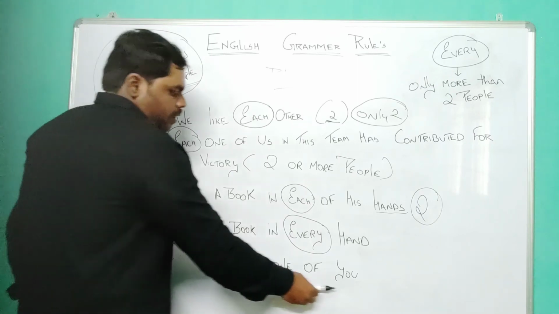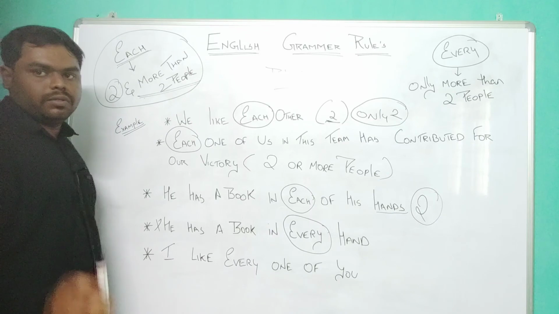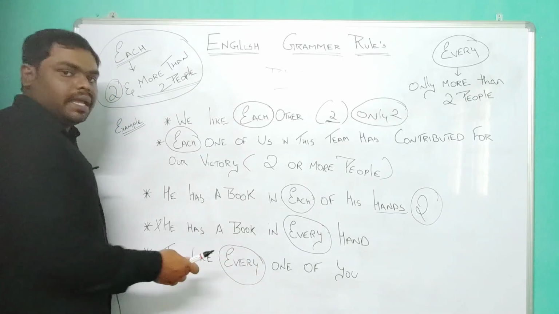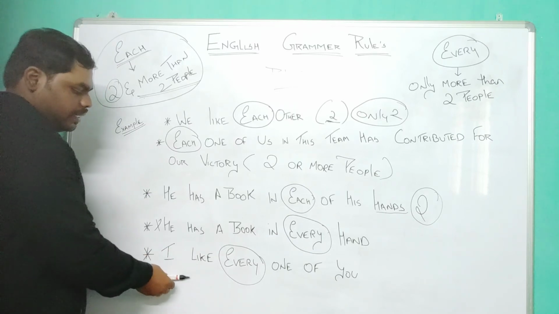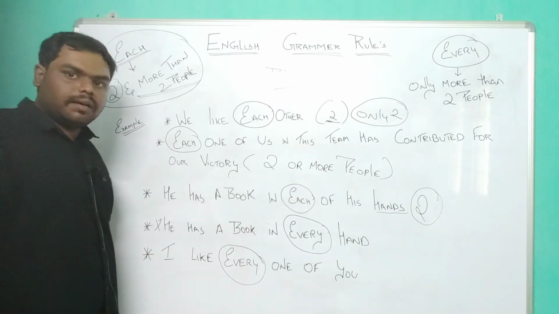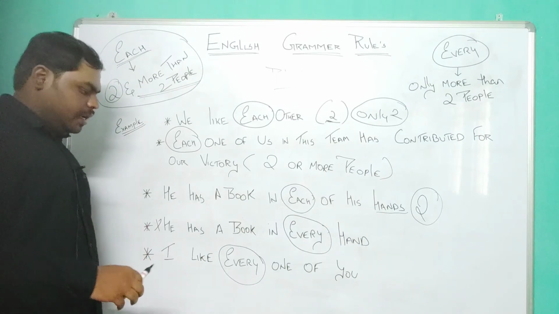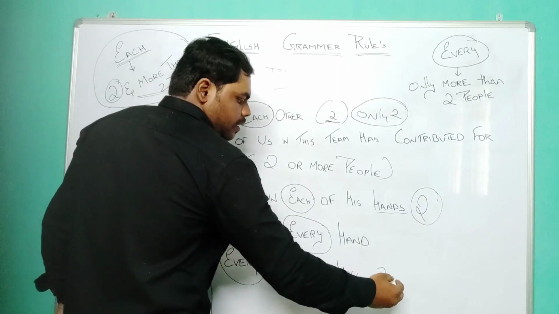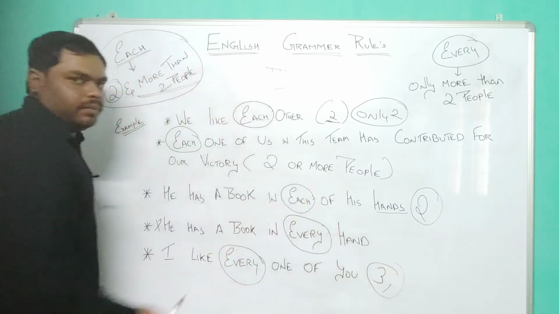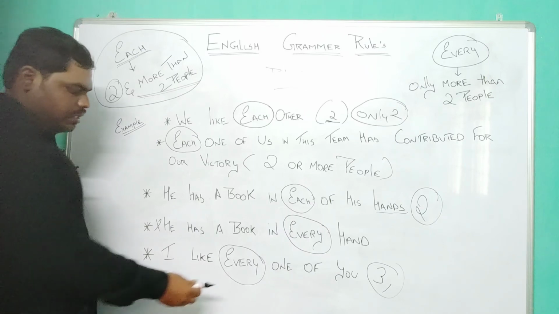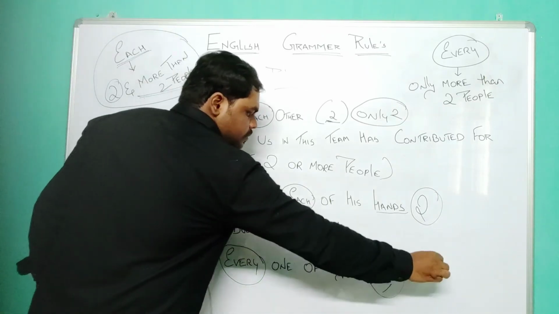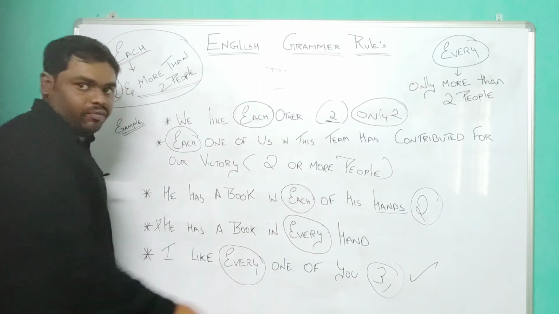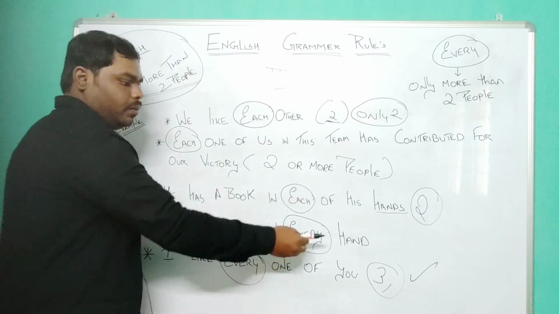I like every one of you. So here I am representing two or more people. There can be 100 people sitting in front of me, so I can say I like every one of you. It is a generalistic approach. I can collectively say that I like every one of you. So here there are at least three people, or three or more than three people, right? So I can surely say this is a right sentence. There is no grammatical mistake here, because we are using the word every not only for two people but for two or more people, right?